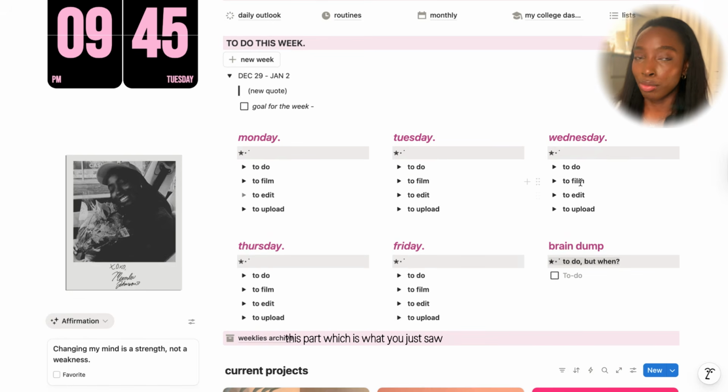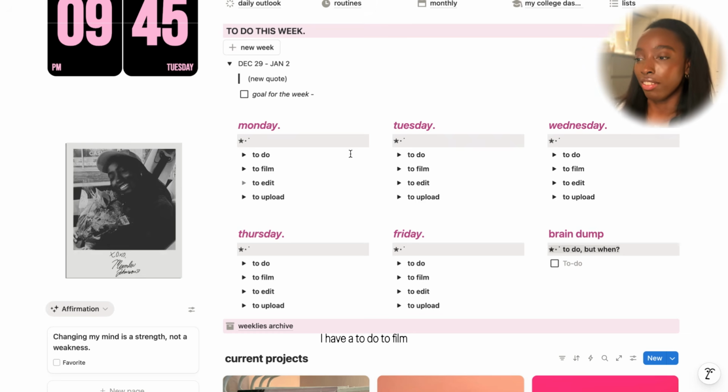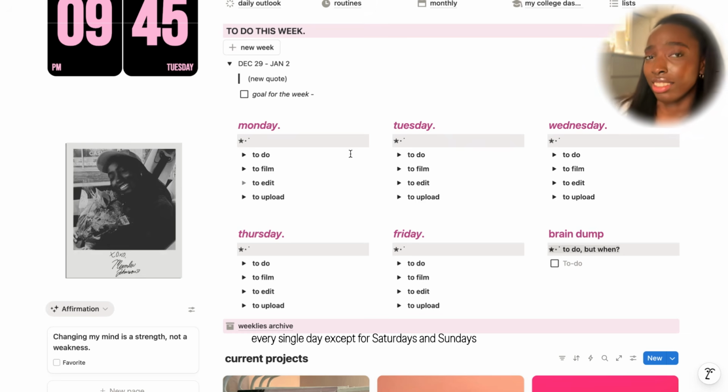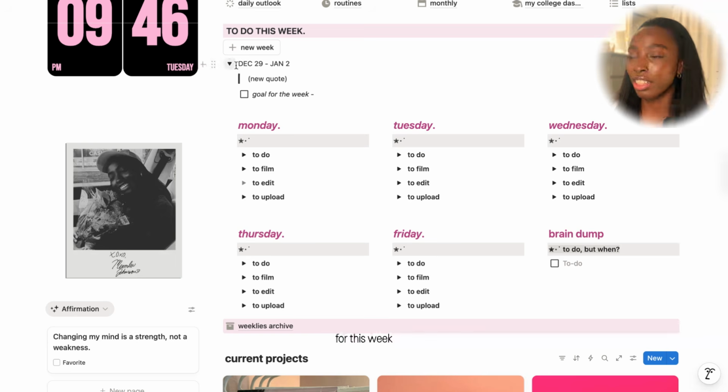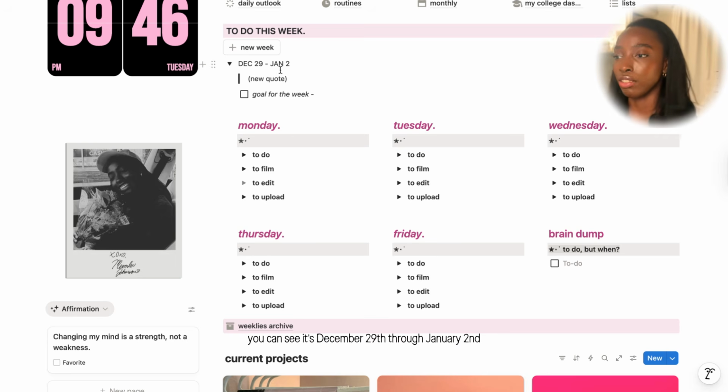This part, which is what you just saw on my college dashboard, this is the to-do for this week. And so for my life dashboard, I have a to-do, to film, to edit, to upload every single day except for Saturdays and Sundays, because I really want to prioritize having my weekends be for me and the least amount of work possible. For this week, you can see it's December 29th through January 2nd.